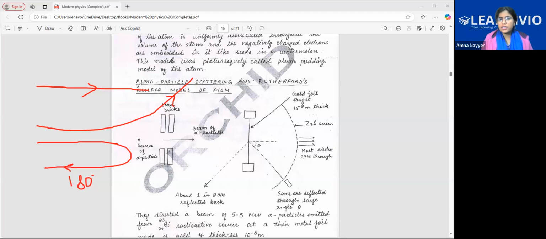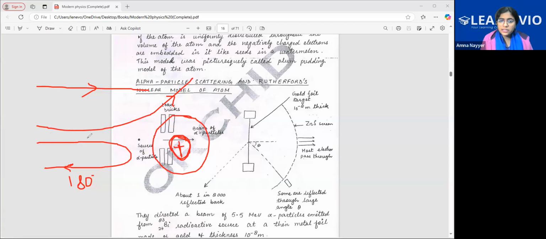But then he had these observations. Based upon this, he said that there is a core part present, something which has all the positive charge in it. Why?